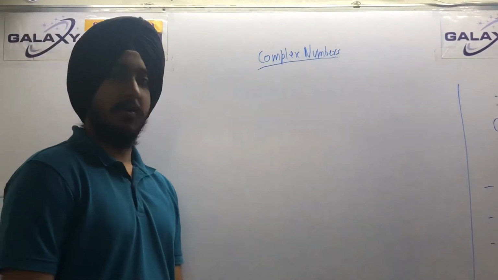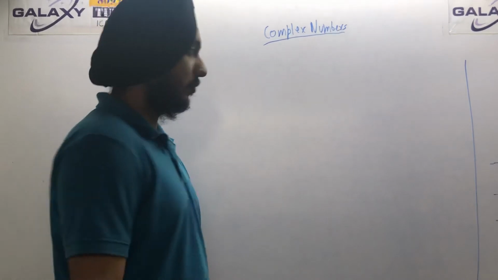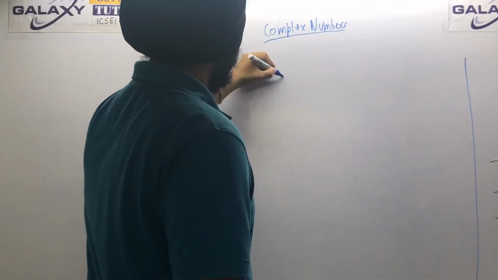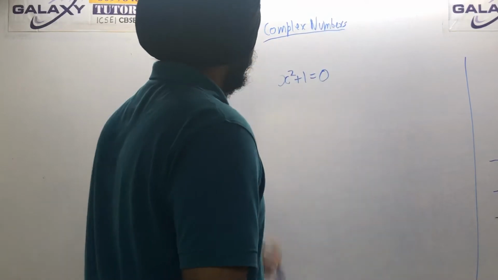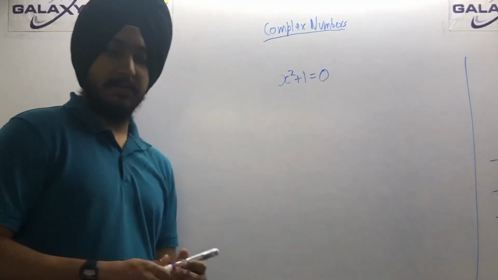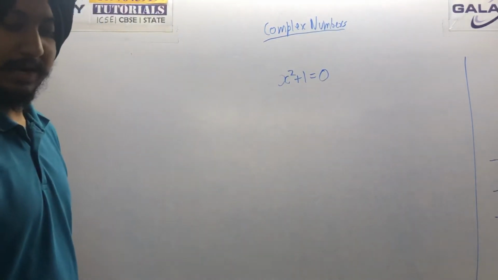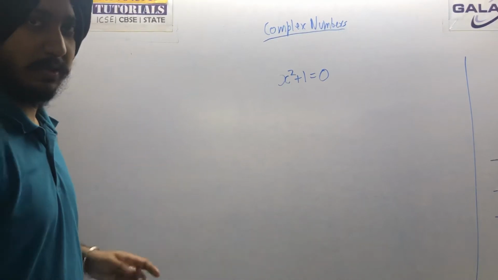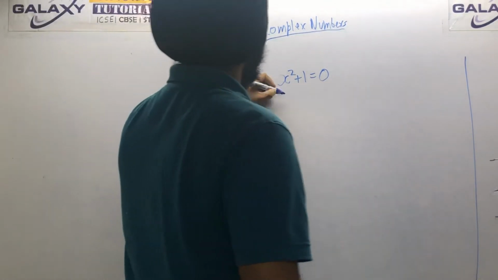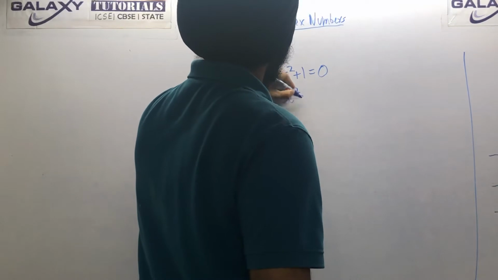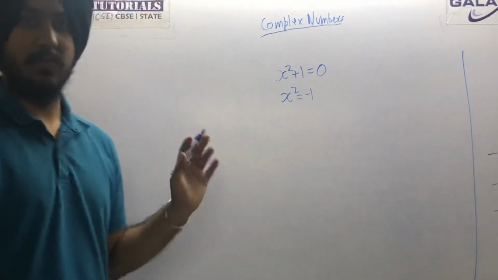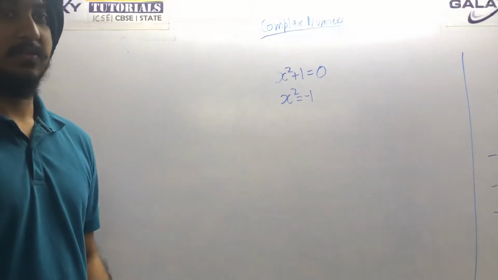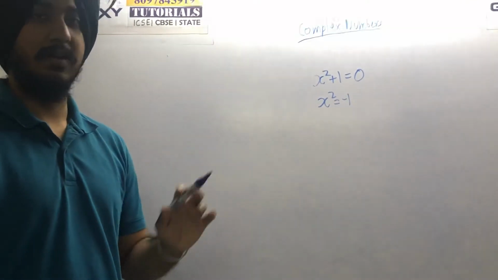So all of you must have faced this dilemma. You must have studied till now the equation x square plus 1 is equal to 0. You must all have tried to find the solution of this equation, and you got something like this: x square is equal to -1. But after that, can you take the square root? No, you cannot take the square root. You must have studied this by now.